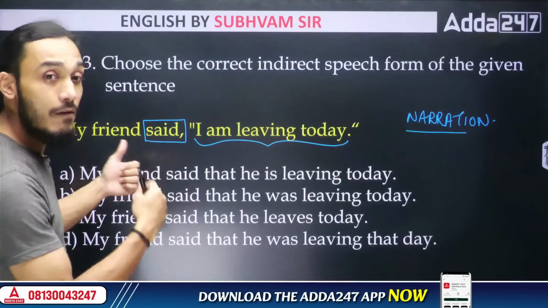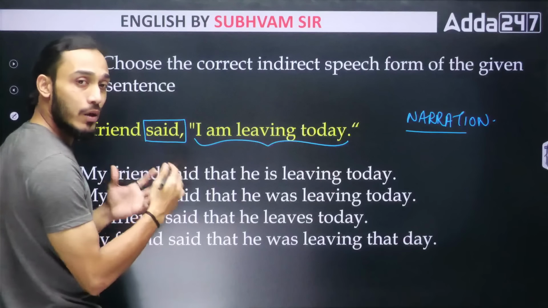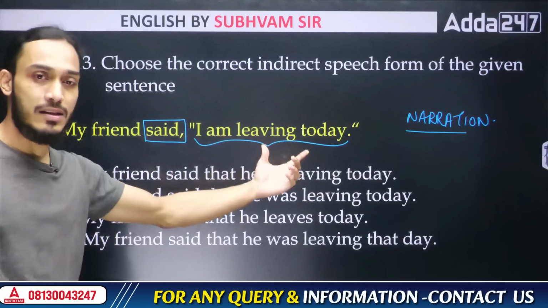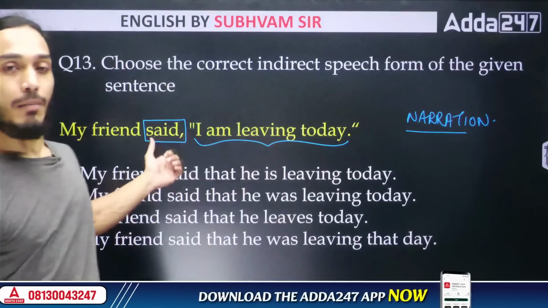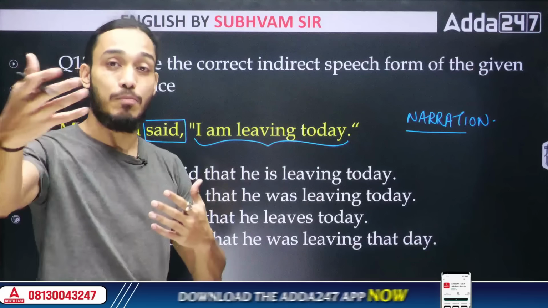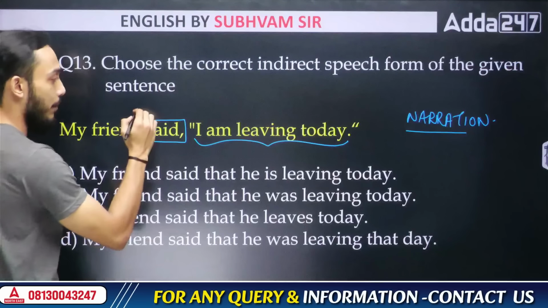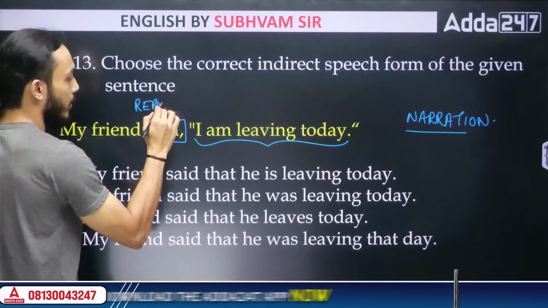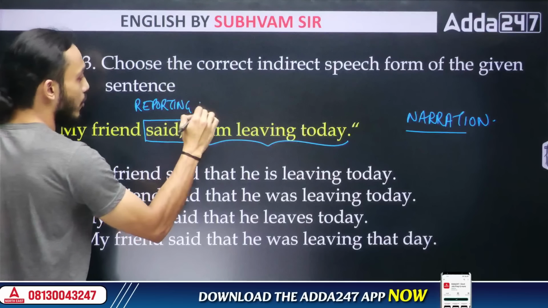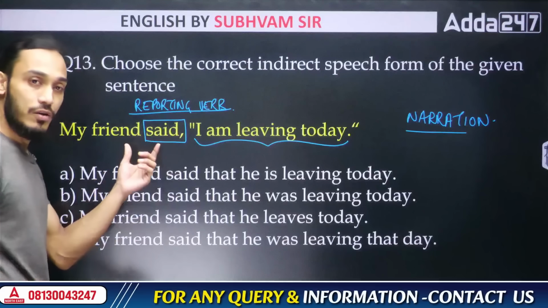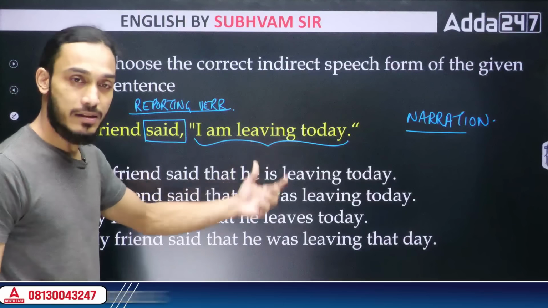So this is basically a verb. And this verb is doing what in this sentence? It's helping you report what this person said. Maybe your friend said this, you came up to me and said, sir, my friend said I'm leaving today. That means you are reporting to me what your friend said. So this verb, this action word is helping you report what that friend of yours said. So this is called the reporting verb. In narration-based questions, this is called a reporting verb, the word that helps you report what the person said.